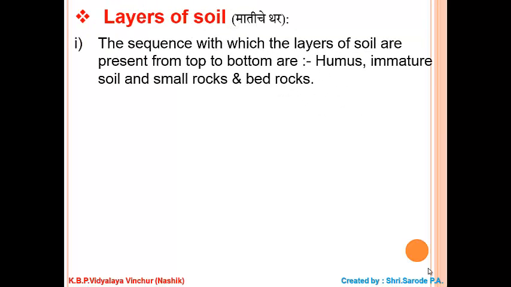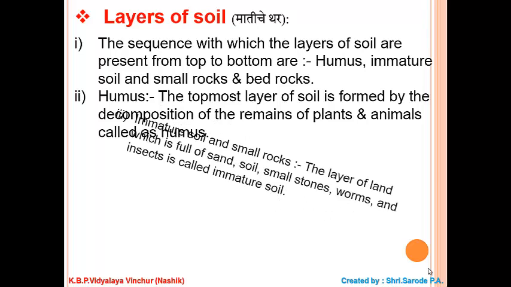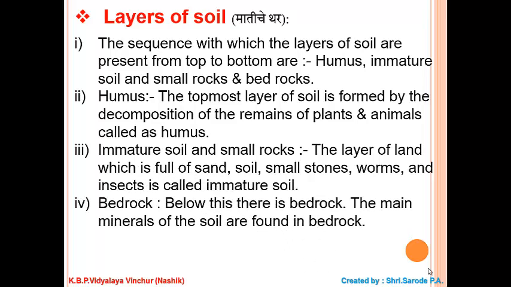The sequence in which the layers of soil are present from top to bottom is humus, immature soil and small rocks, and bedrock. Humus. The topmost layer of soil is formed by the decomposition of the remains of plants and animals, called humus. Immature soil and small rocks. The layer of land which is full of sand, soil, small stones, worms and insects is called immature soil. Bedrock. Below this there is bedrock. The main minerals of the soil are found in bedrock.